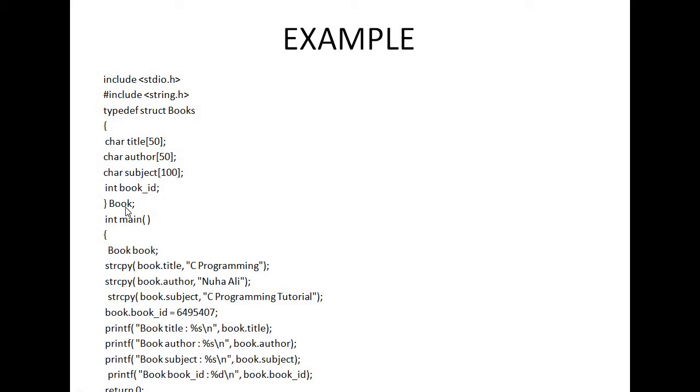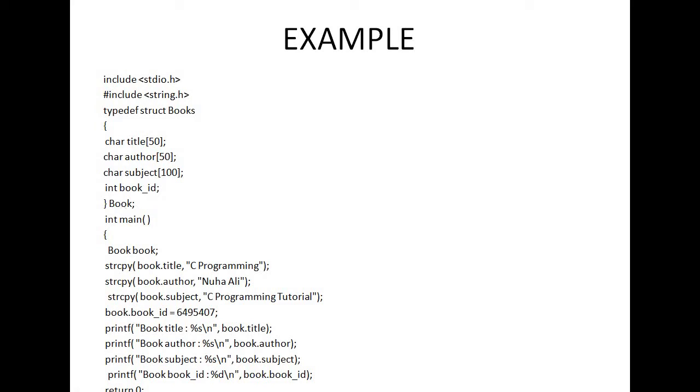What is the meaning of this whole statement? While creating a variable of the structure, how can I create the variable of the structure? Now I can write struct books b or struct books book. Instead of writing struct books, you can write only book, because the alternative name of struct books is book.